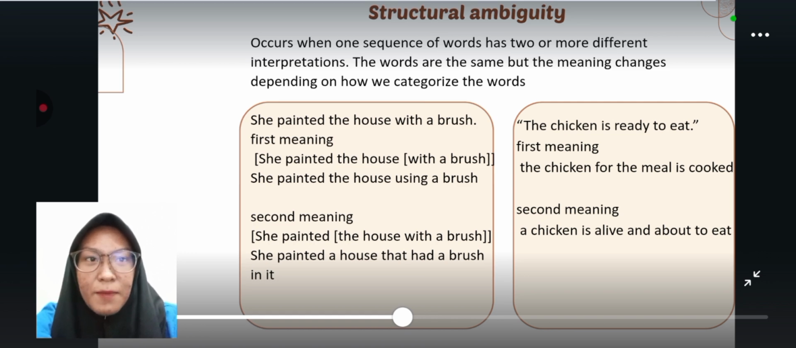For example, she painted the house with a brush. The first meaning, she painted the house using a brush. With a brush explains the tool used for painting. The second meaning is, she painted a house that has a brush in it. The house with a brush is a house that has a brush, or maybe a picture that has a brush object. The second example is, the chicken is ready to eat. The first meaning, the chicken for the meal is cooked. The second meaning is, a chicken is alive and about to eat.